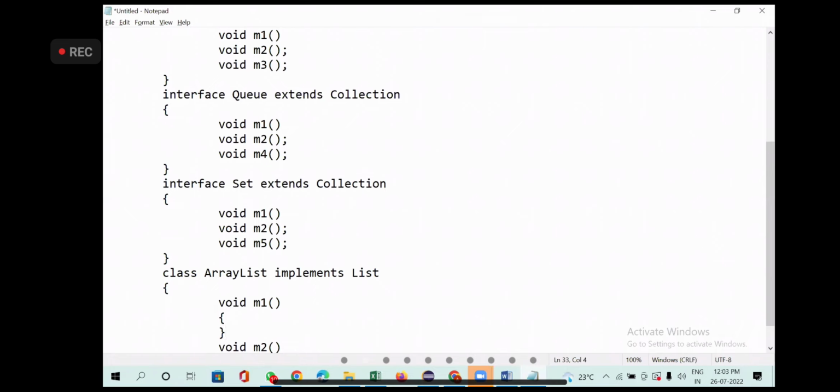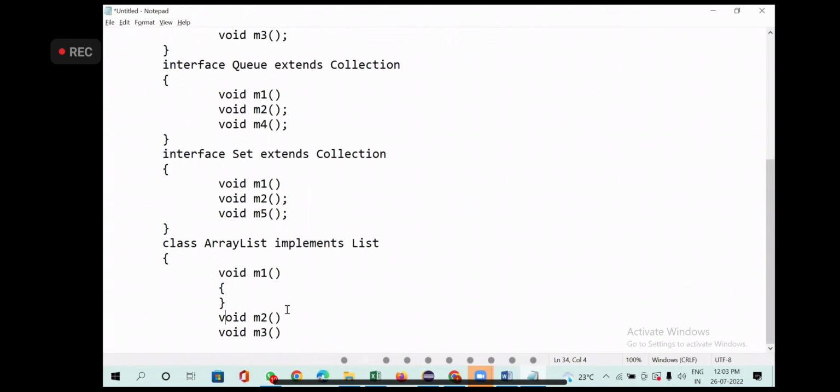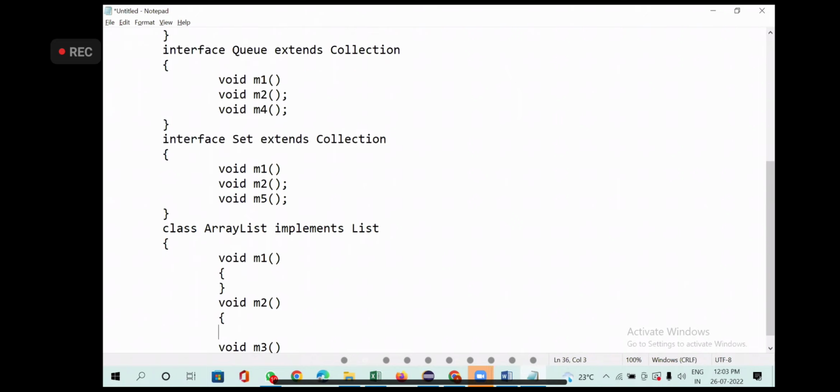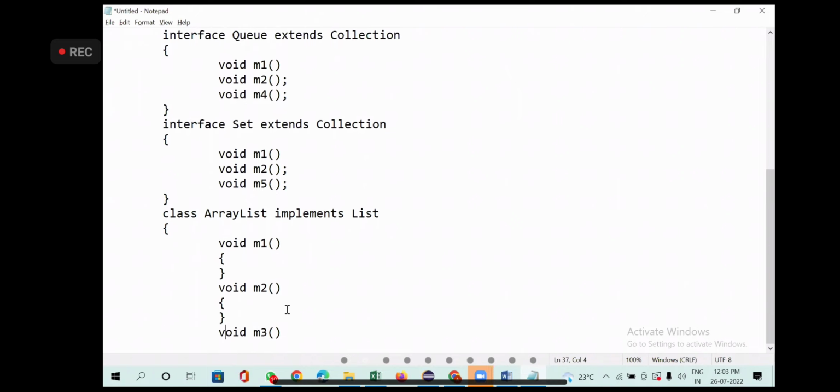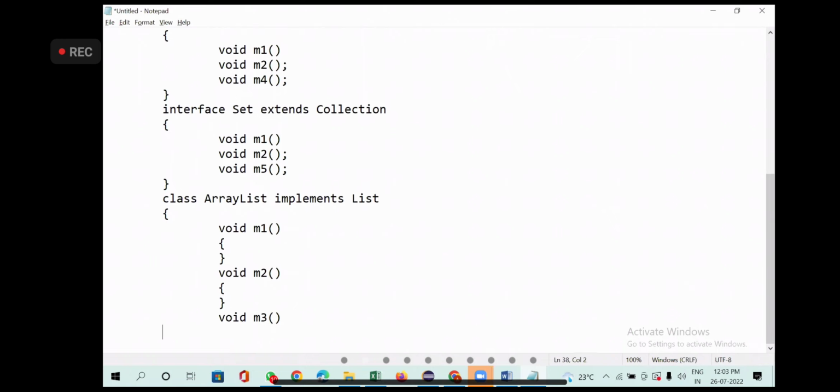This is called implementation. Implementation means writing the definition of the method, some code for what you want to do. Same thing for method 2, and same for method 3.